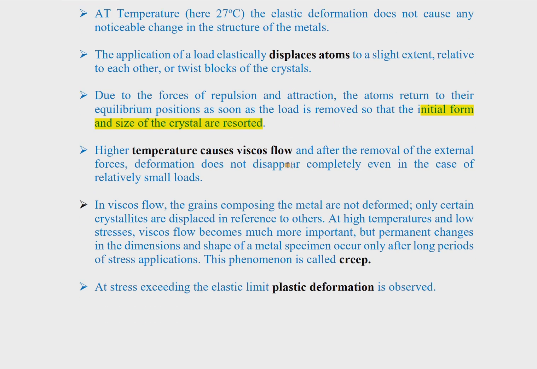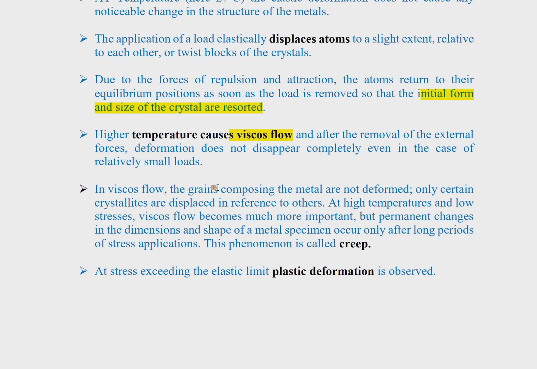But when the temperature is increased, higher temperature causes viscous flow. After the removal of external forces, deformation does not disappear completely, even in the case of relatively small load. So this is the case when the temperature is high enough, for example 600, 700, or 800 degrees centigrade. In that case, viscous flow will occur.